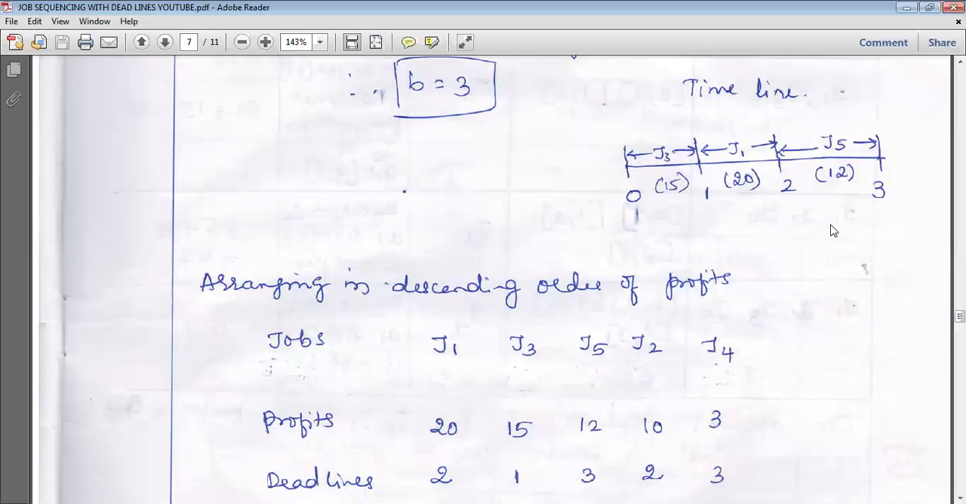Once this is allotted, what is the next step? This has been allotted now. Next, the profit is 10 rupees. How much time is he ready to wait? He is ready to wait for 2 hours. So what we have to do? We have to go and check whether 1 to 2 is free. No. 0 to 1 is free. No. Both are not free. So this job is discarded. Means he will not give permission for this.